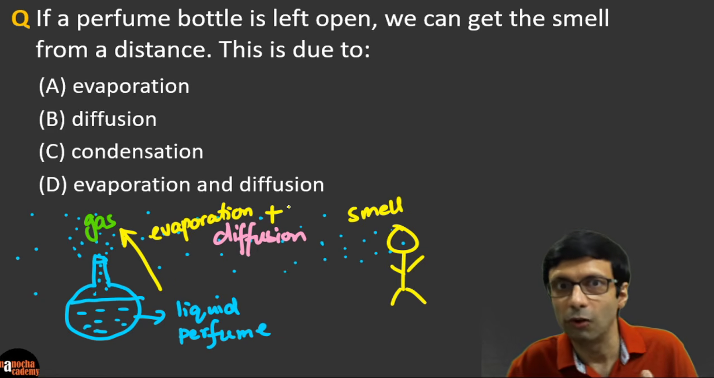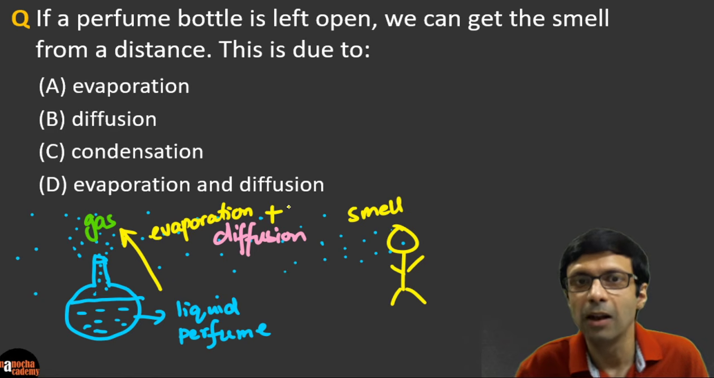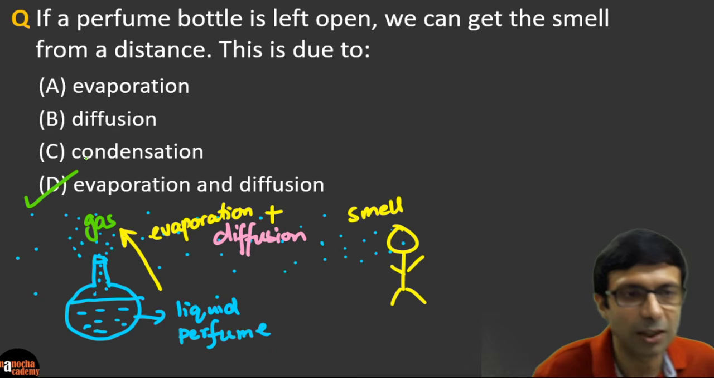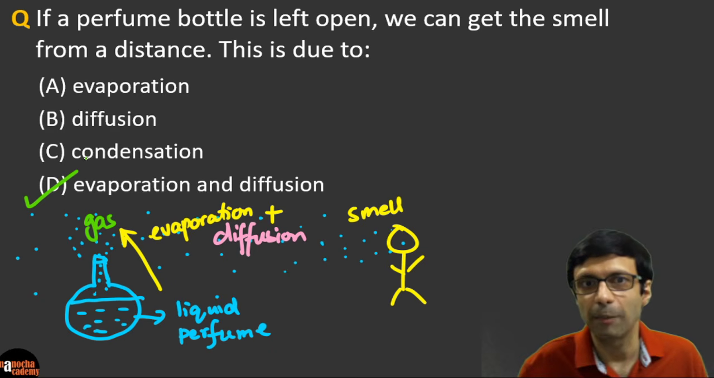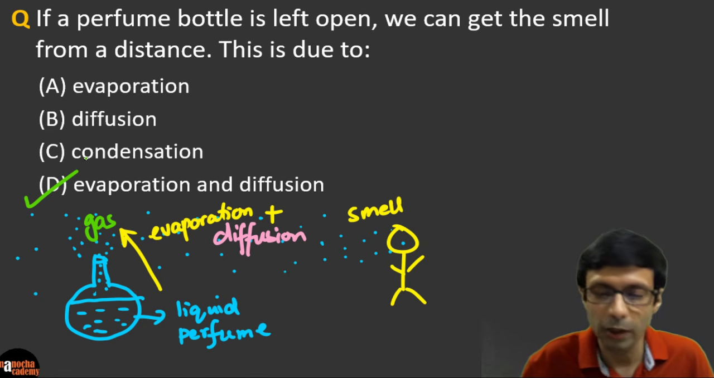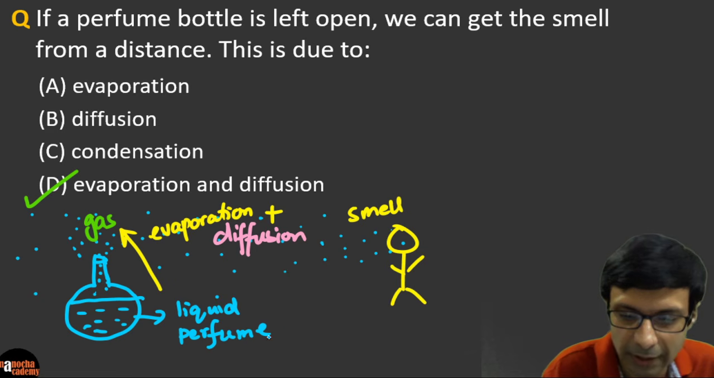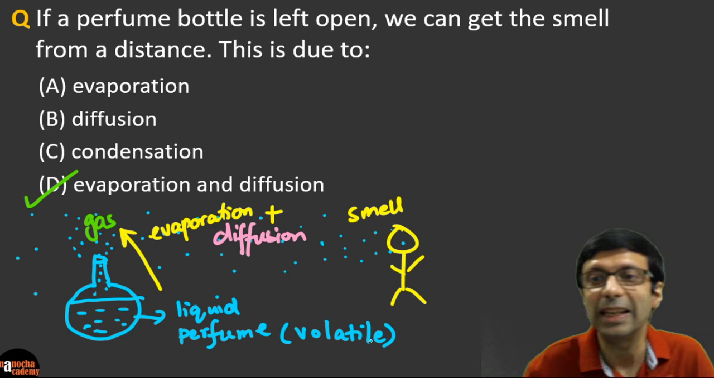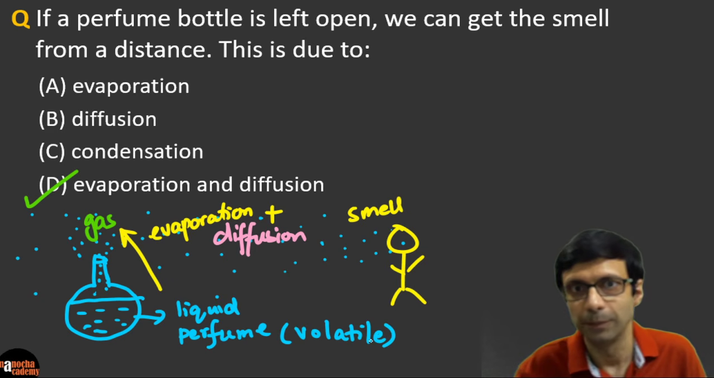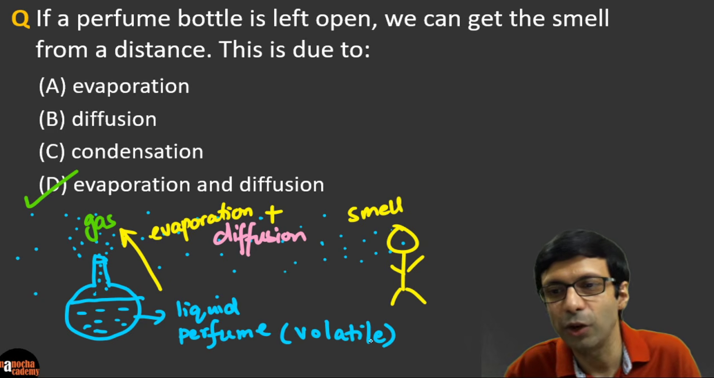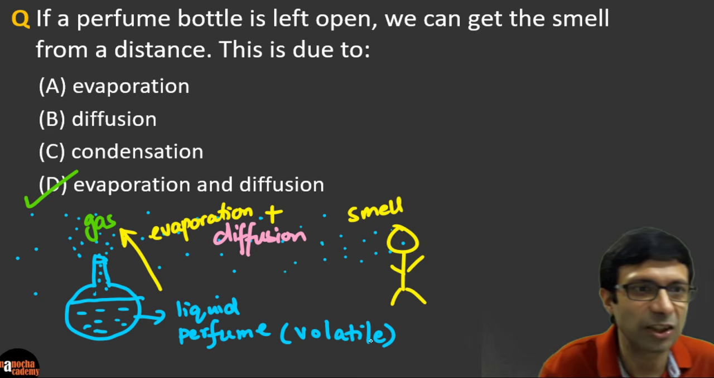I know many of you wrote just diffusion, that's also right, but note that two things are happening here. So this question is more tricky, and the best answer is that two processes are happening here, because the perfume bottle is left in the open. So definitely evaporation will happen, because perfume is a very volatile liquid. There's this term, volatile, that means it evaporates easily. It has a low boiling point. So it evaporates easily, and we have both evaporation and diffusion going on here. So that's the right answer.